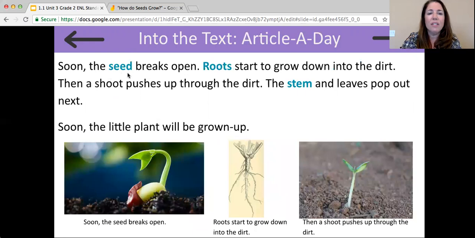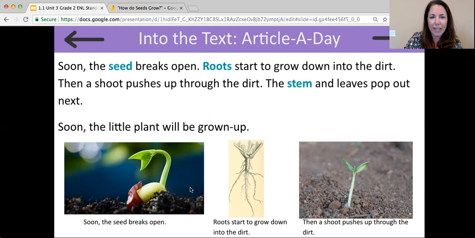Soon, the seed breaks open. Roots start to grow down into the dirt. Then a shoot pushes up through the dirt. The stem and leaves pop out next. Soon, the little plant will be grown up.